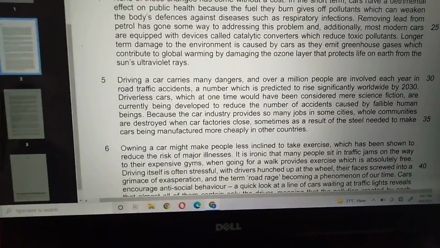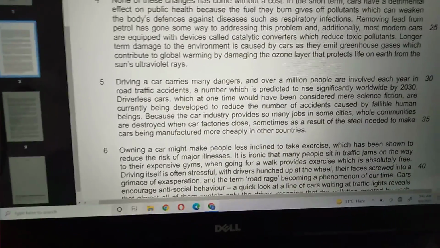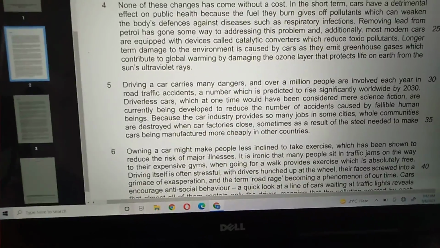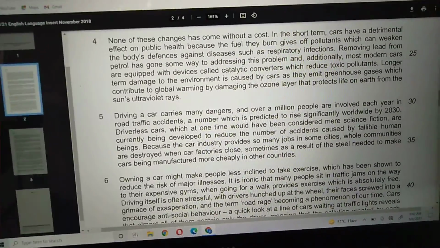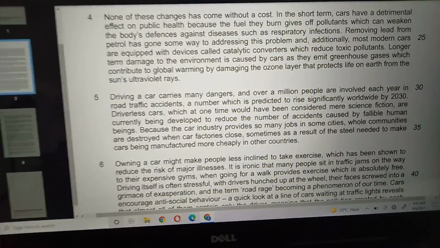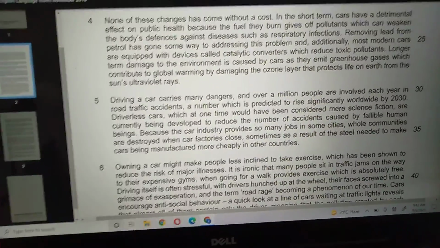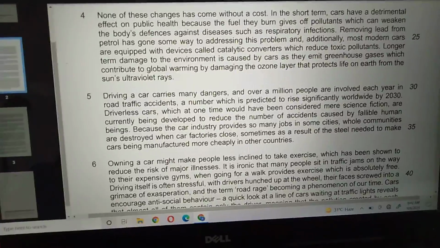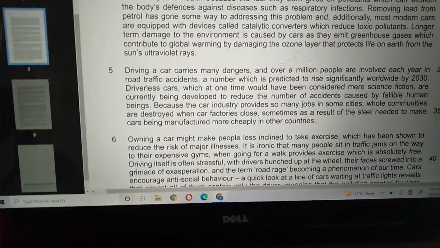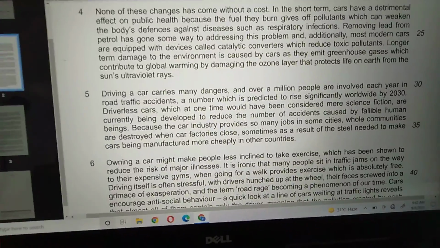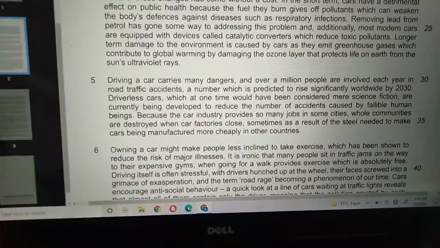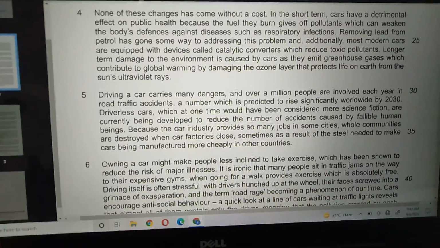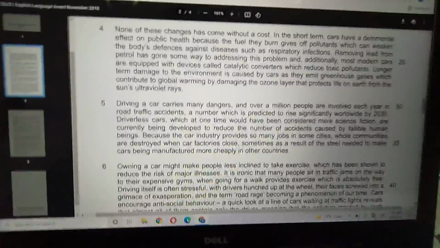Clear? The next reason we read about is that car accidents are happening and millions of people are losing their life every year because of the car accident. Clear? And this, according to the estimation, this ratio is going to increase by 2030, clear. And the other disadvantage we talked about, that if all of a sudden the car manufacturing factory closes down, so many people are going to lose their job and they will become jobless.